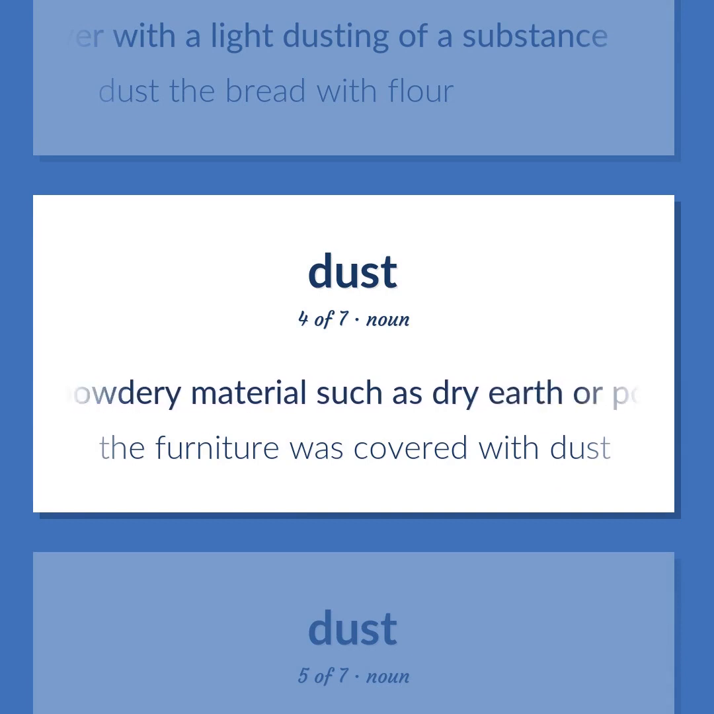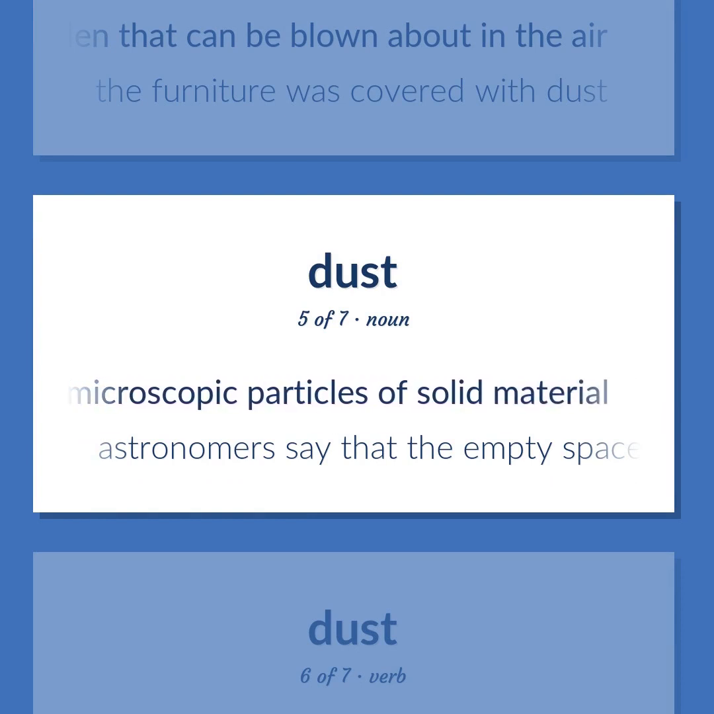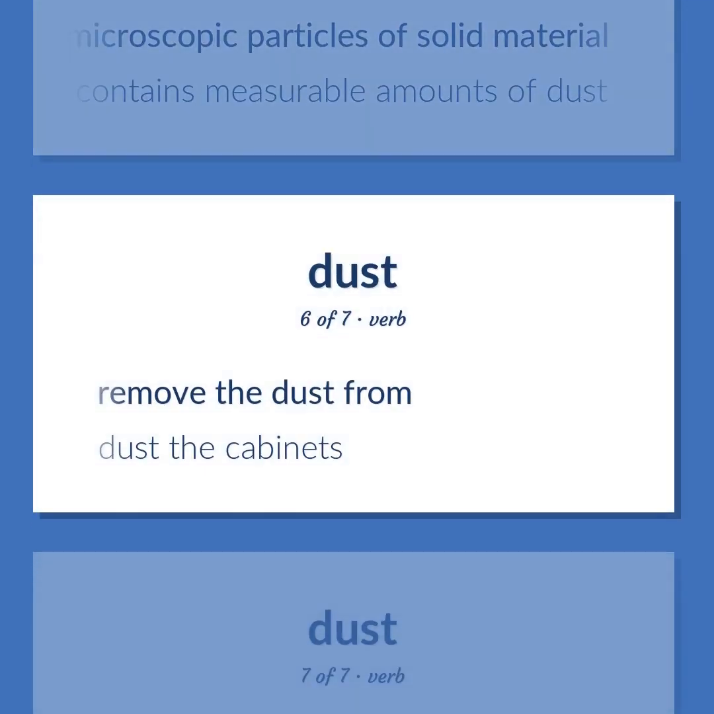Fine powdery material such as dry earth or pollen that can be blown about in the air. The furniture was covered with dust. Free microscopic particles of solid material. Astronomers say that the empty space between planets actually contains measurable amounts of dust. Remove the dust from. Dust the cabinets.